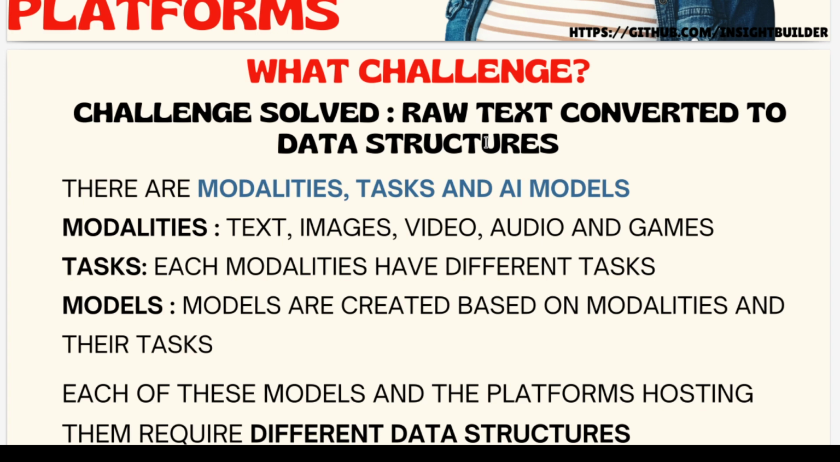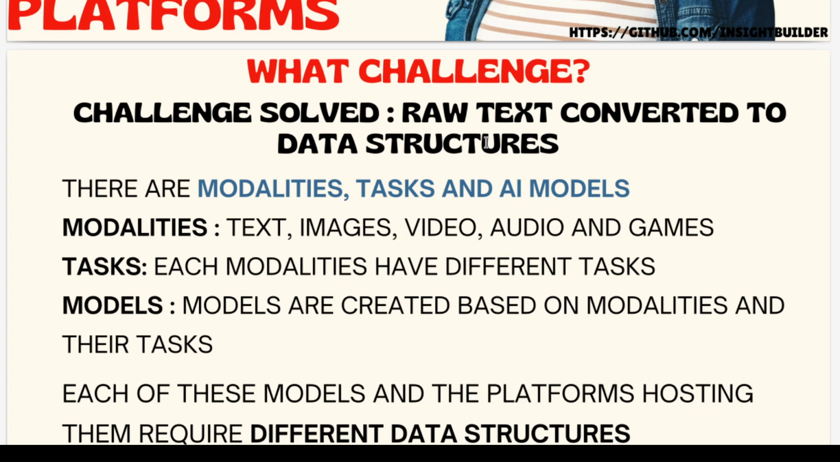If you are new to this series of videos that we are discussing, it might be new to you. So the challenge it is solving is that raw text has to be converted to data structures. That is the main challenge solved by the Unstructured library. But why data structures? That will be the next question, right? Why does it have to be in a certain format?